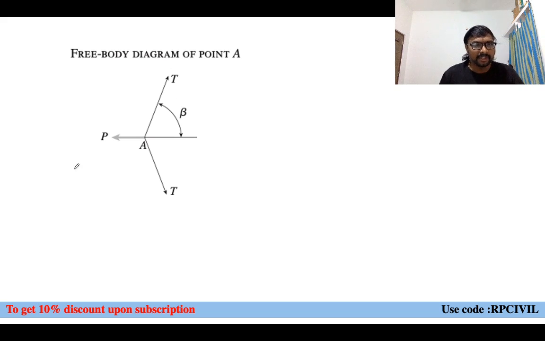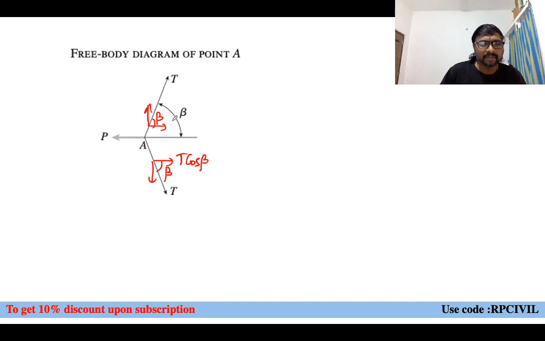And here if you observe, how can you get this? Let us say these are the components you are having. Components of this tension, right? This is beta, let us say. And here also, what are the two components? These are the two components of this tension. So what is this one? This is only beta or not? Yes. What is this component? You can say T cos beta. What is this component? T cos beta. And if you observe